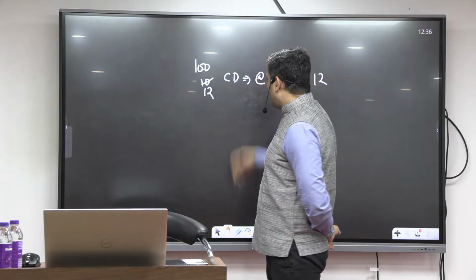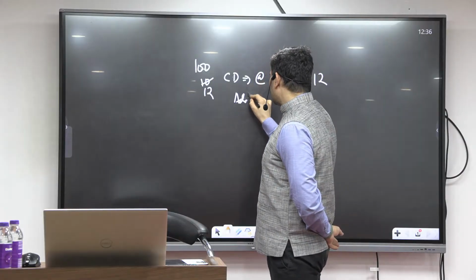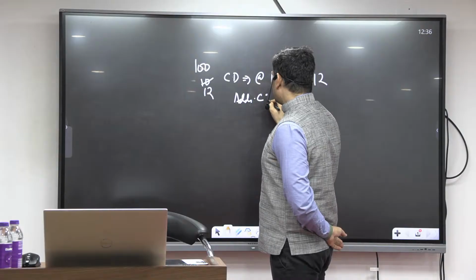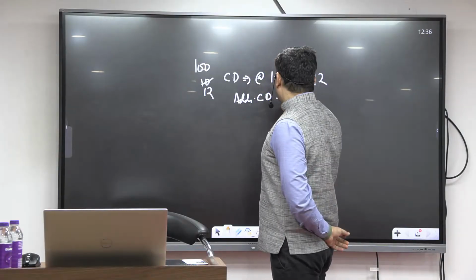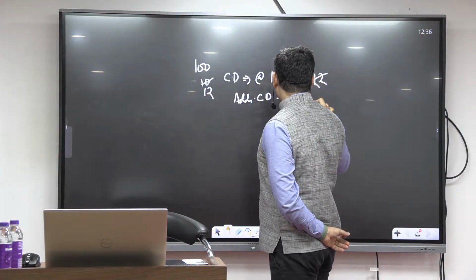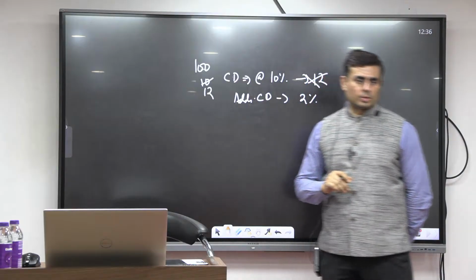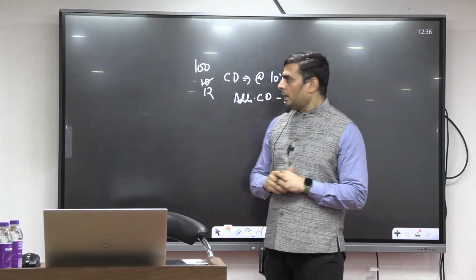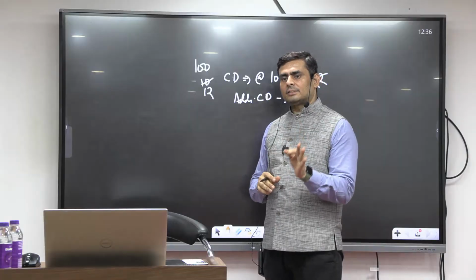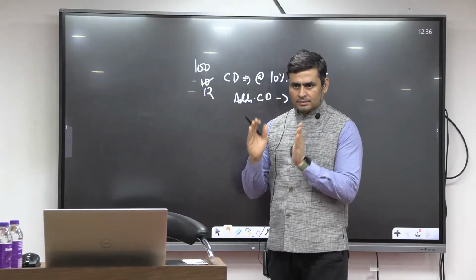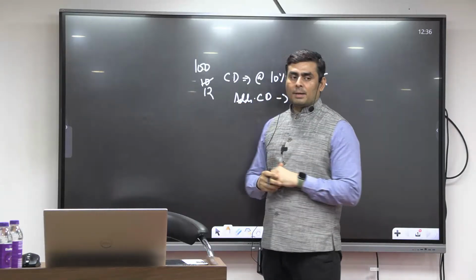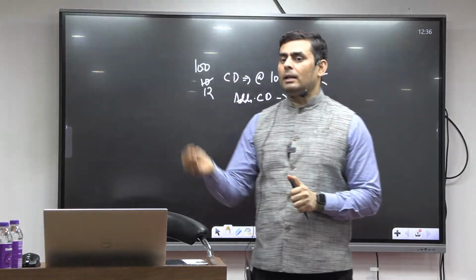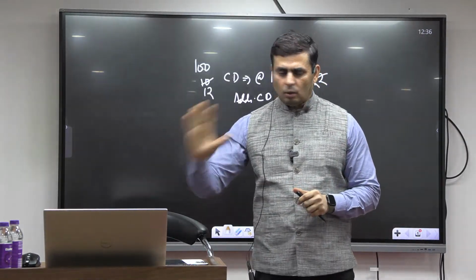12. But now I have said that there is an additional custom duty, suppose, of 2%. Additional custom duty of how much? 2%. So now this additional custom duty is of 2%. It is a separate tax. Why is there a separate tax? Because that separate tax is going to be in the pocket of the union government only.